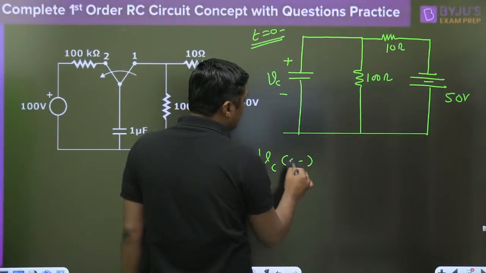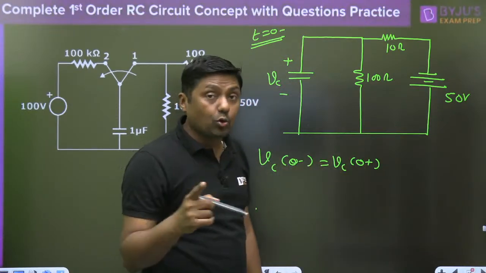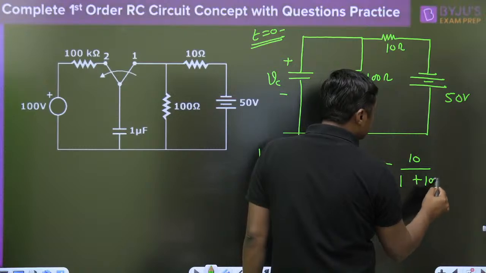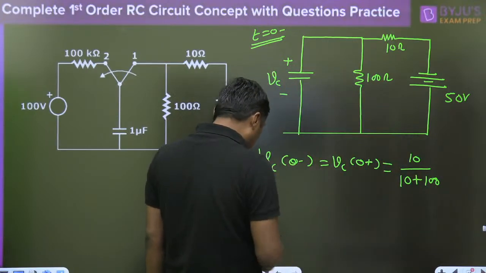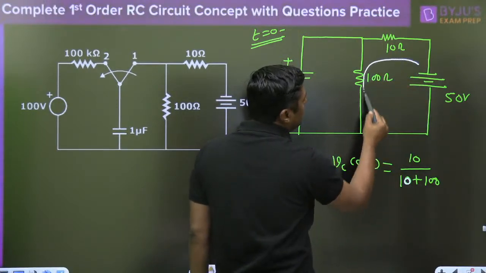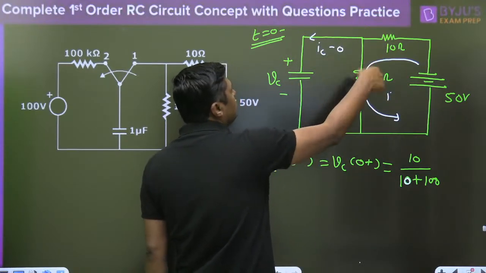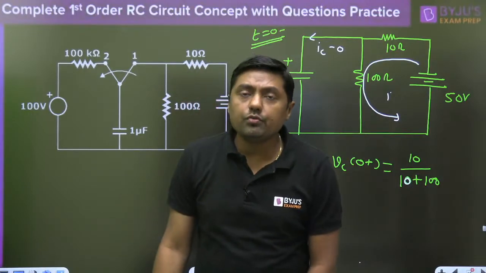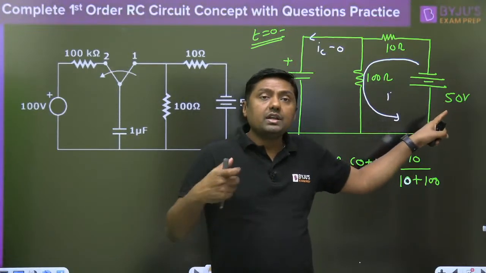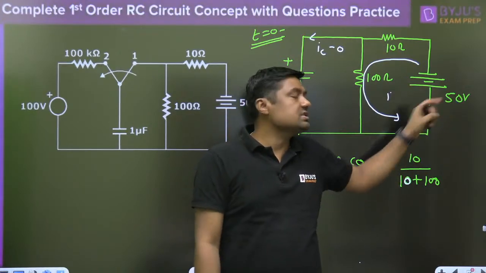Vc(0 negative) is equal to Vc(0 positive). Now, according to the voltage divider rule, 10 divided by 10 plus 100. No, because there will be current, my dear. There will be current in this loop. Everyone, are you getting this point? There will be current, no doubt. Current through the capacitor will be 0, but there will be current in the loop, and accordingly we have to apply the voltage division rule. Second thing, watch the polarity. The polarity is negative.